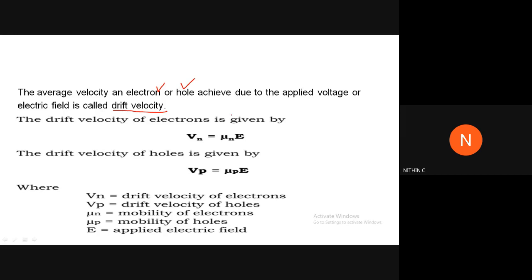The drift velocity of electrons is given as Vn is equal to mu n E. Vn is proportional to E, and by making it a proportionality constant, this proportionality constant is called the mobility. Similarly, for holes, Vp is equal to mu p into E, where E is the applied voltage or electric field. Vp is the drift velocity of holes, Vn is the drift velocity of electrons, mu n is the mobility of electrons, and mu p is the mobility of holes.